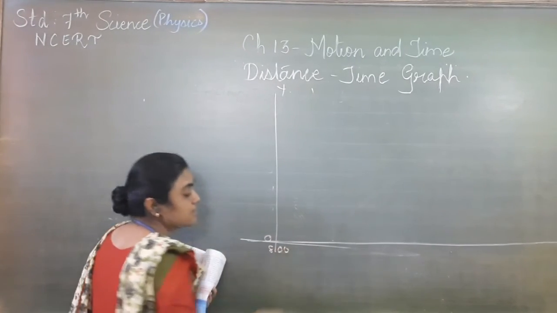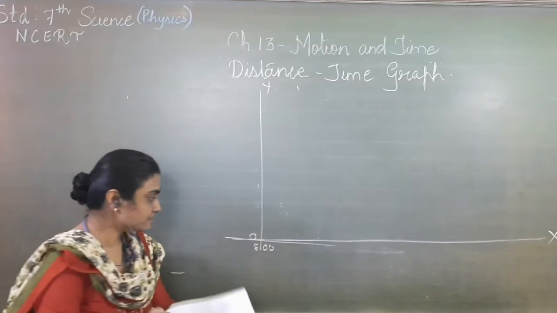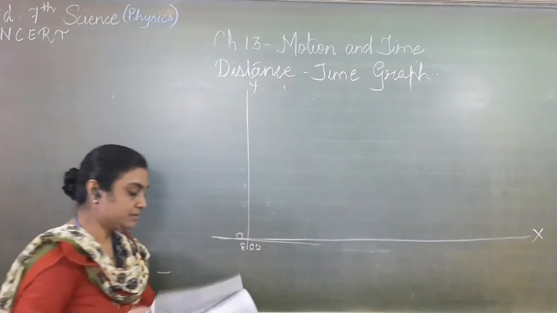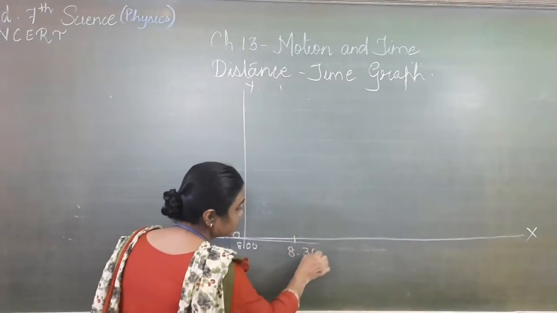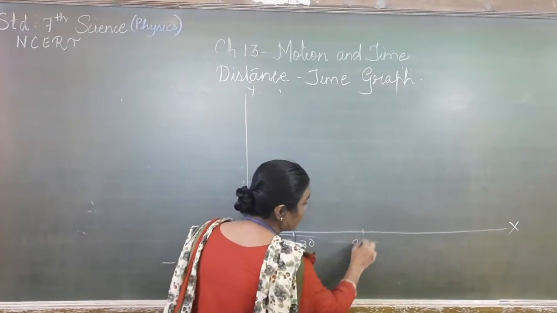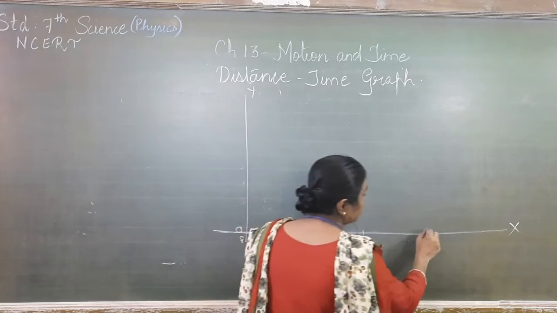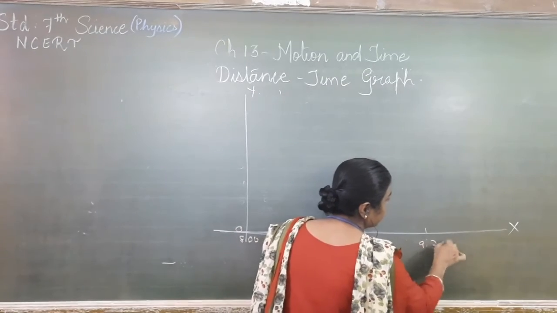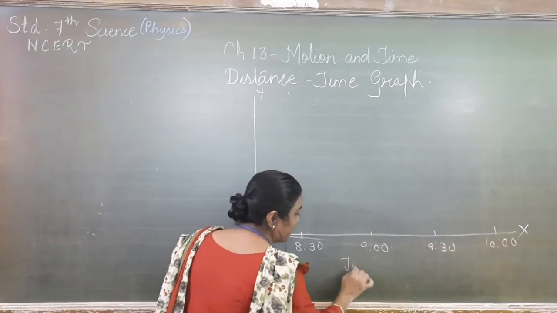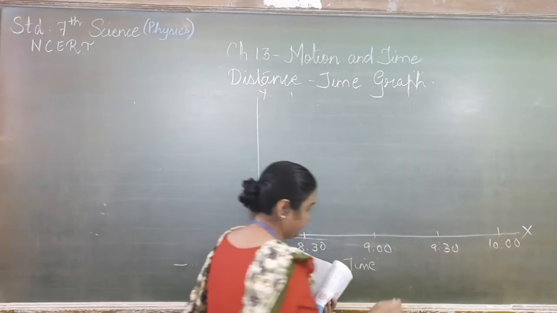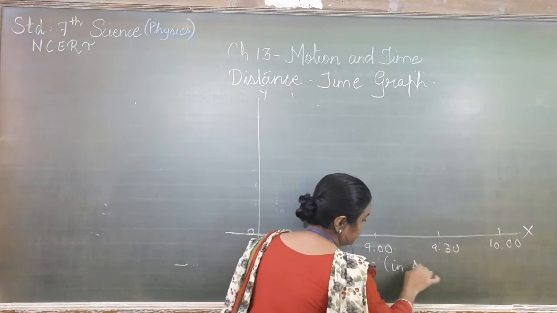It was at 0 kilometer. Then 8:30, then 9 o'clock, then 9:30, and then 10 o'clock. Here we have taken time on the x-axis in hours.